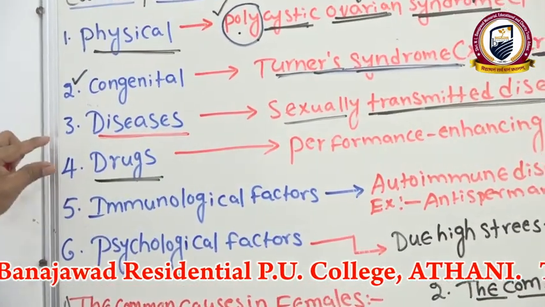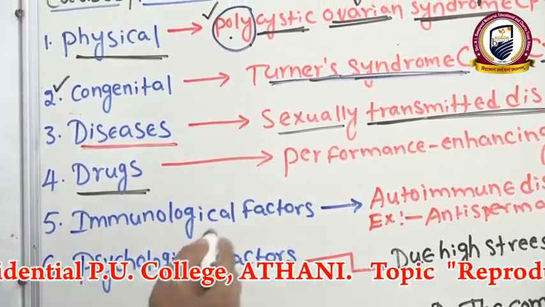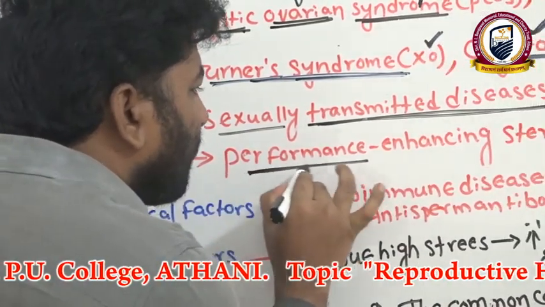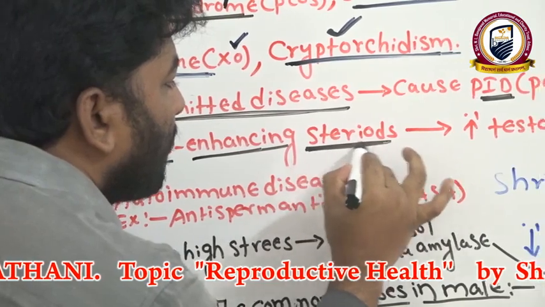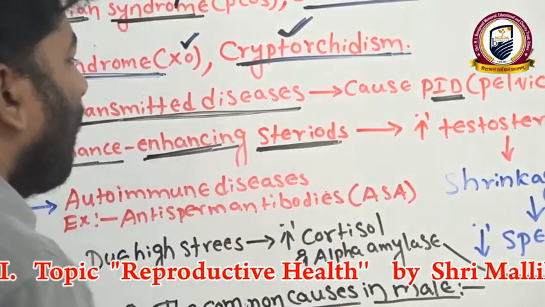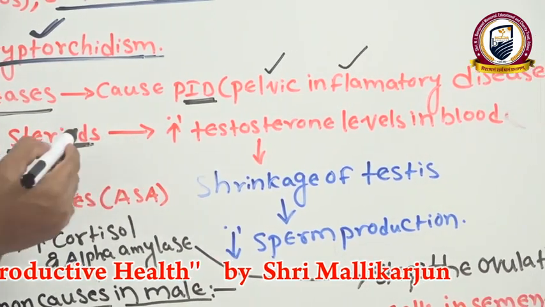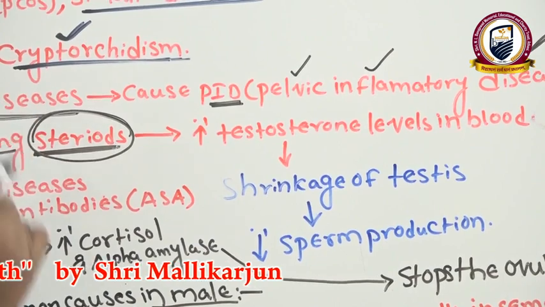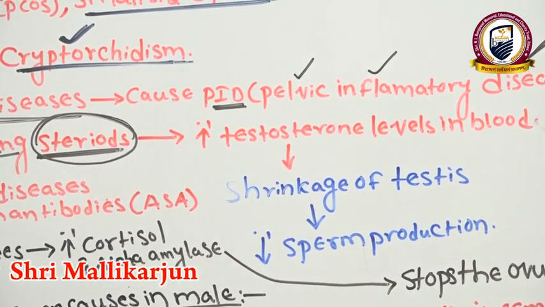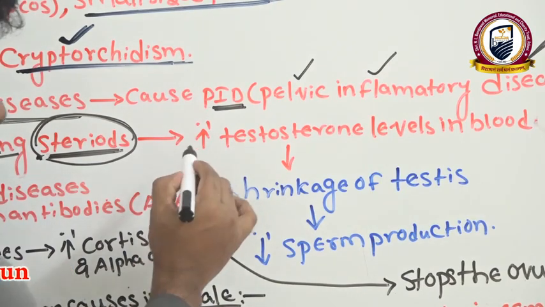The fourth infertility reason is drugs. Due to taking performance enhancing steroids, as you observe in sports persons, steroids are nothing but drugs. Due to taking these performance enhancing steroids, what happens here?